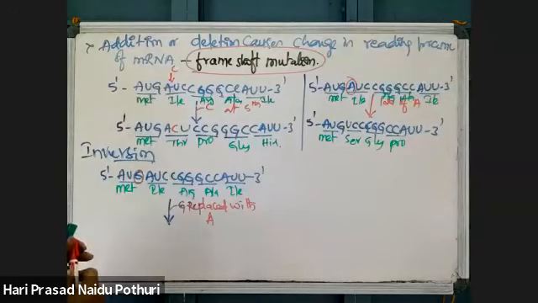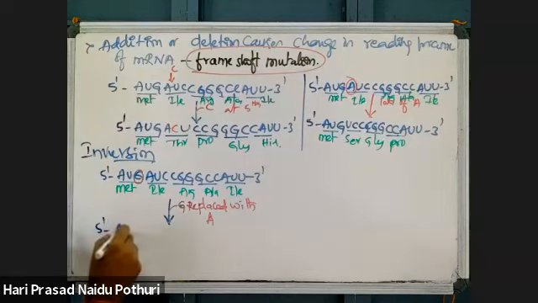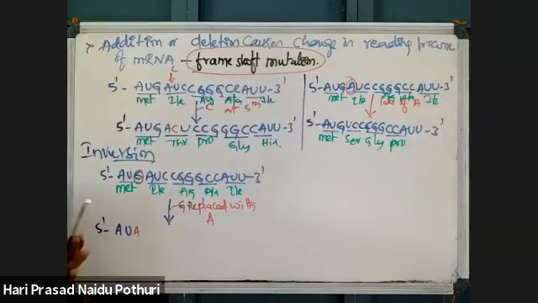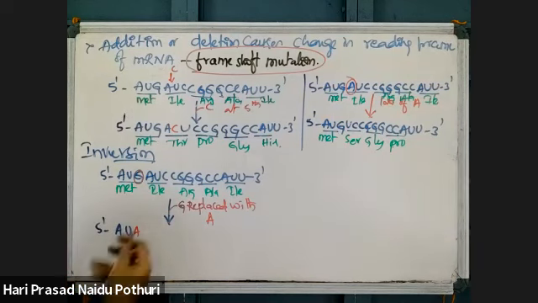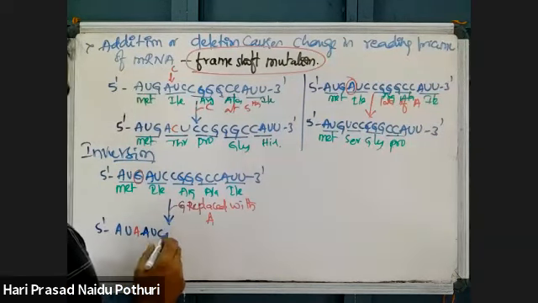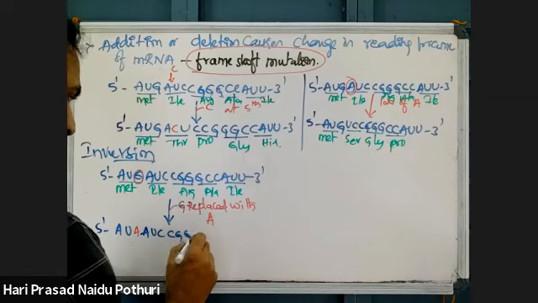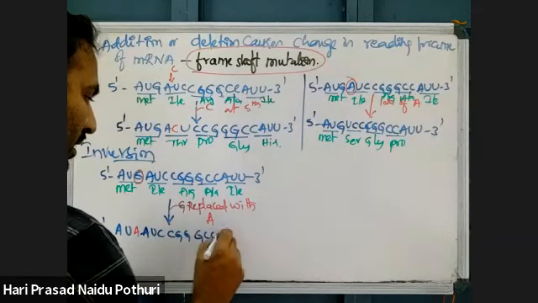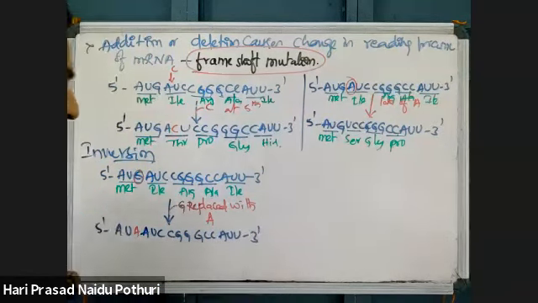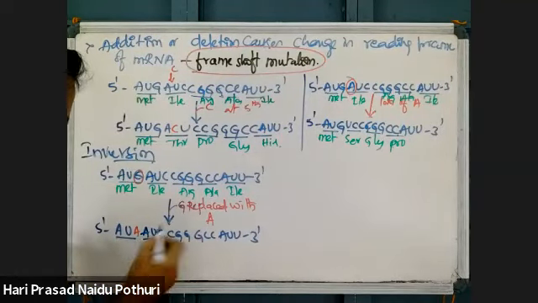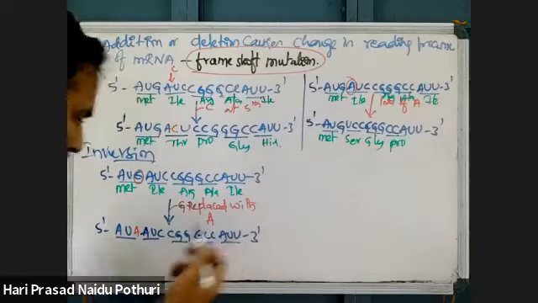Then the sequence 5 prime AU, actually G, but it is replaced with A. Now the remaining sequence AUC, CGG, GCC, AUU 3 prime. This is the replacement. Here now AUA, AUC, CGG, GCC, AUU.